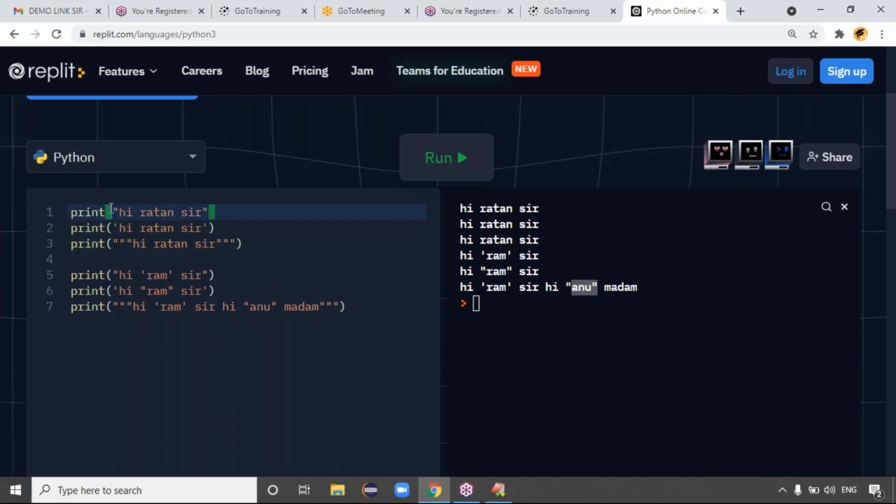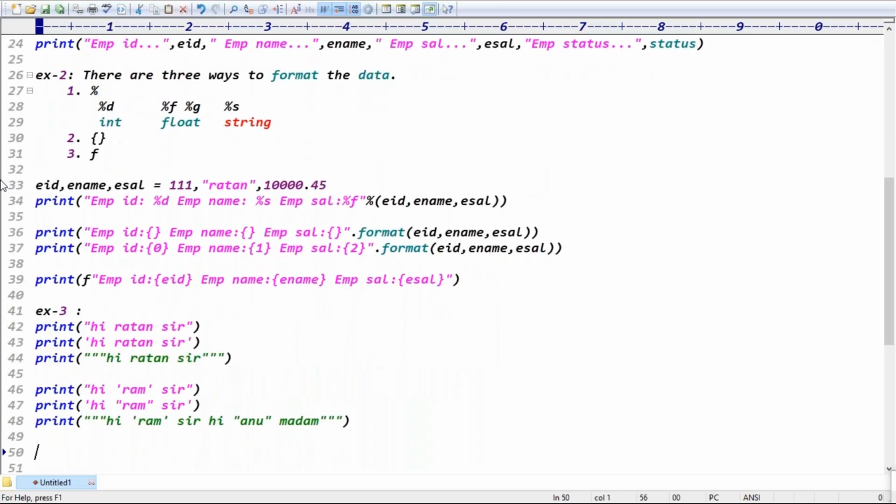Exactly. Because the point is, in how many ways can we declare string data? We can declare string data in single quotes or double quotes or triple quotes. If you declare the string data in double quotes, in the middle of the words, if you want, you can put single quotes. If you take the string in single quotes, in the middle of the words, if you want, you can put double quotes. If you take the string in triple quotes, in the middle of the words, you can put double quotes or single quotes. It's not a problem, just for representation, that's it. Good.